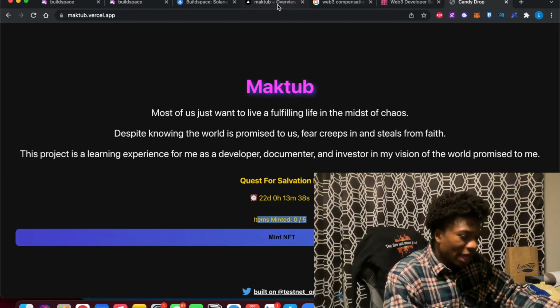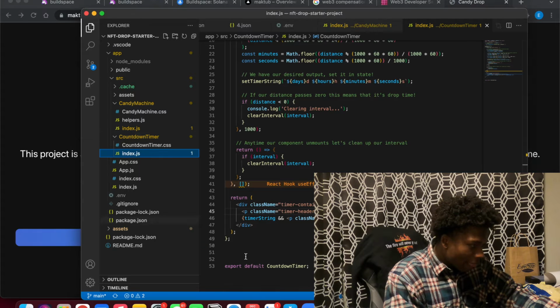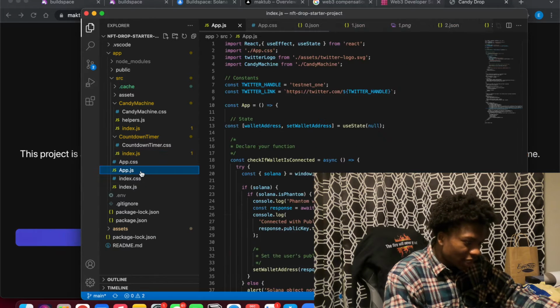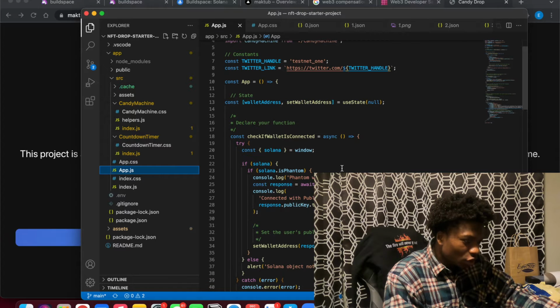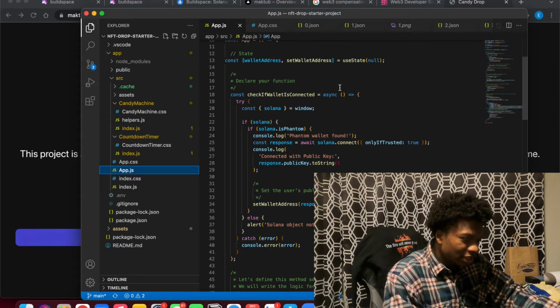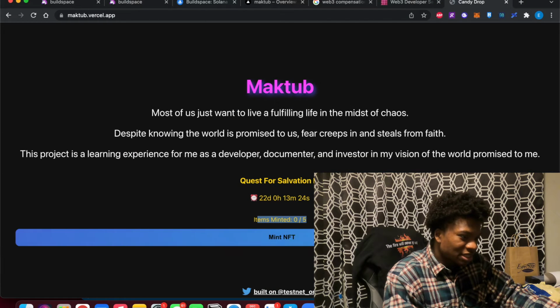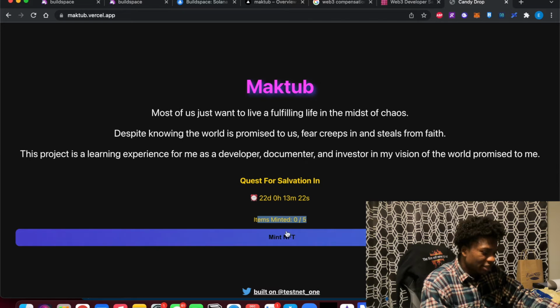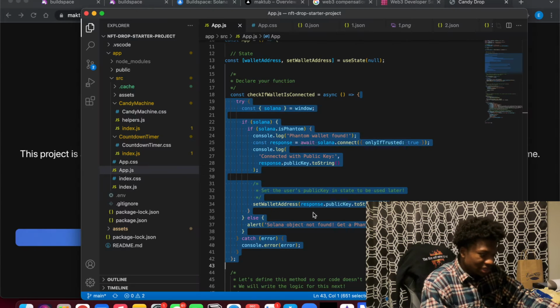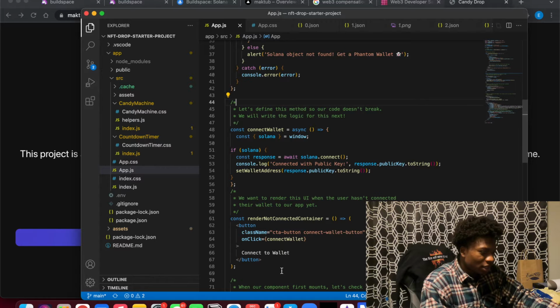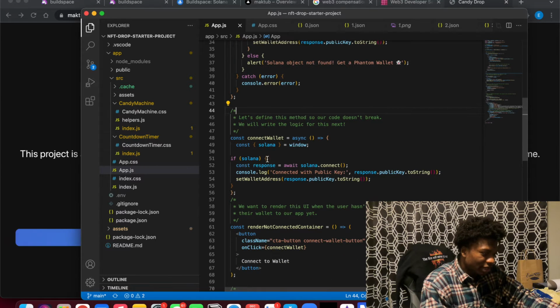So we're going to go back to the code base again, and the final thing I want to show you is what's being popped up. As you can see, whenever we want to set up, it checks if the wallet is connected, and that's how we get to this page here. If your wallet is not connected, you will not be able to get into the mint page. First, you need to connect the wallet. That's how the logic of this works. And you can see this is how wallets are connected.